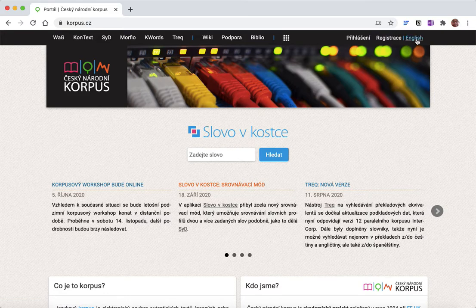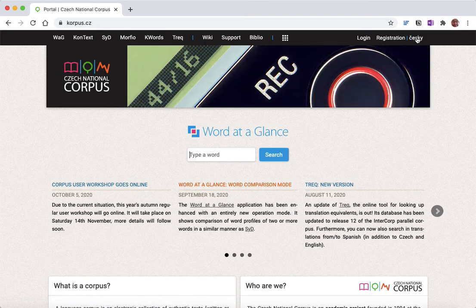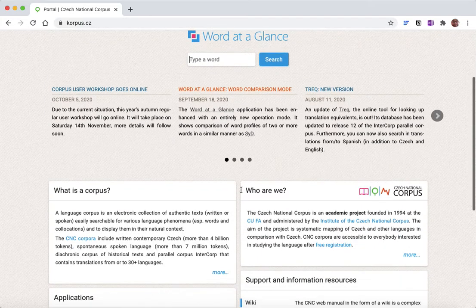But if I click over here up in the top right hand corner on English, that will give me the interface in English, and it will also tell me that Slovo v kostce is an idiom, and that means word at a glance. And so I can type any Czech word in it, and it will tell me information about it. But before I do that, I just want to scroll down and see what else I can find out here.